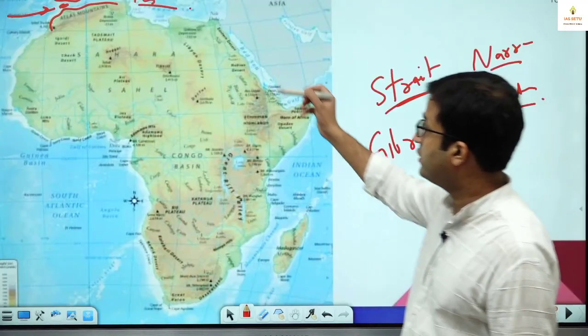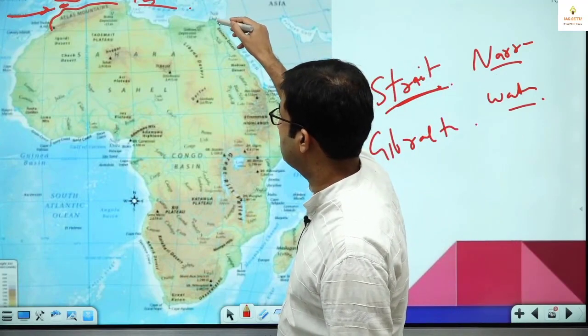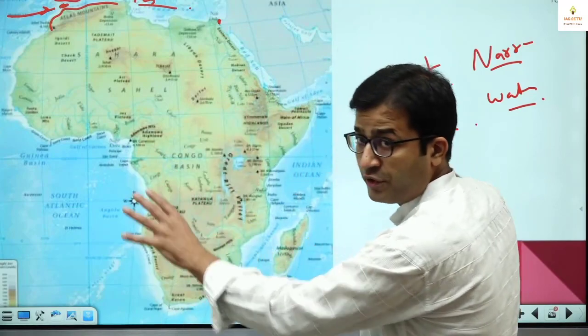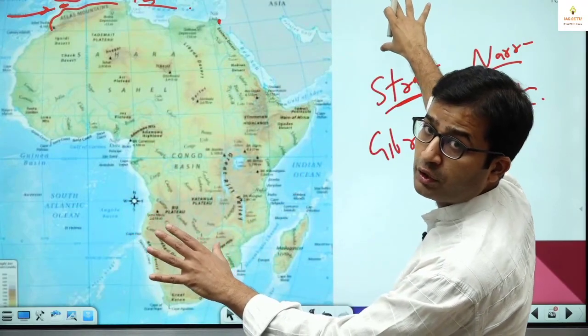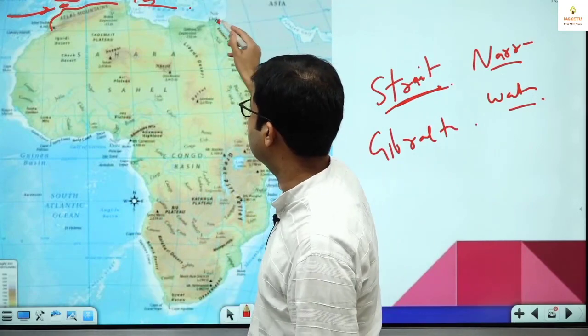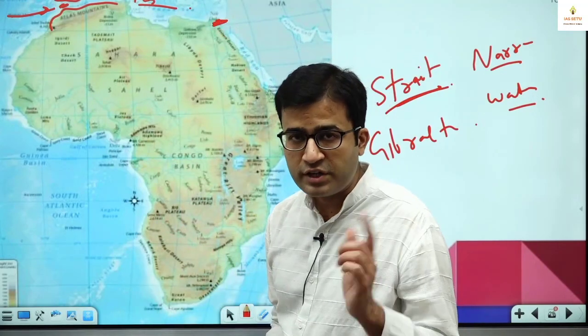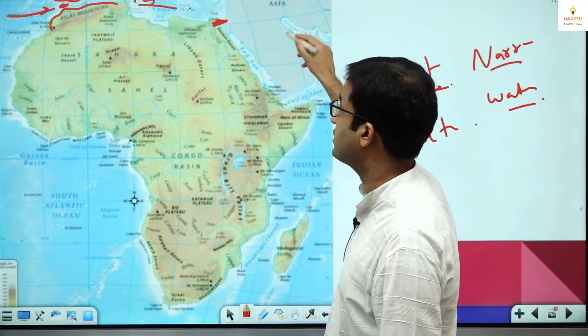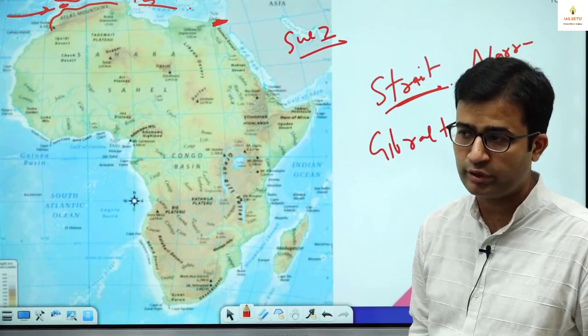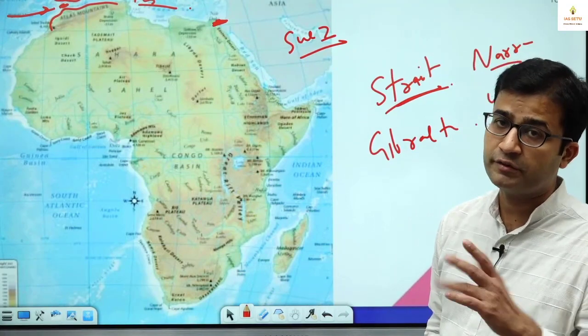Even we have here the Isthmus of Suez, which is a narrow strip of land. If you see a larger picture, the African continent and Asia continent. Here is the Red Sea and this is the Mediterranean Sea, and in between, a narrow strip of land. This narrow strip of land is popularly known as the Isthmus of Suez. We will see in detail the Isthmus of Suez, which connects Africa with Asia.